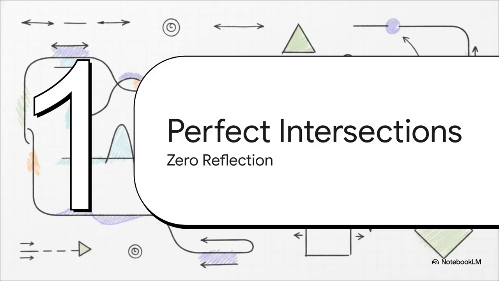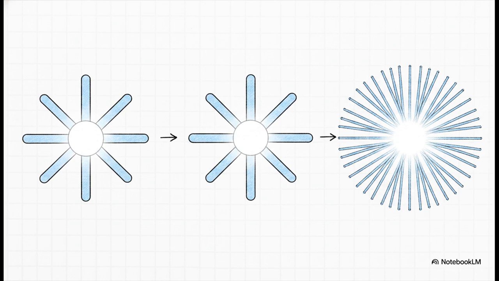Moving on to part 2, perfect intersections, achieving zero reflection. Now, what's really interesting about this slide is that the researchers discovered something genuinely remarkable. If you tune those specific parameters we just talked about, the energy E and the hopping amplitude T prime, just perfectly, the probability of the particle bouncing back drops to absolutely zero. Literally zero. The intersection just becomes completely transparent.